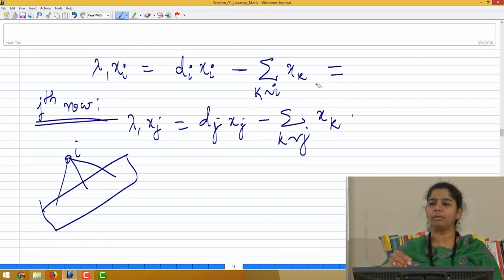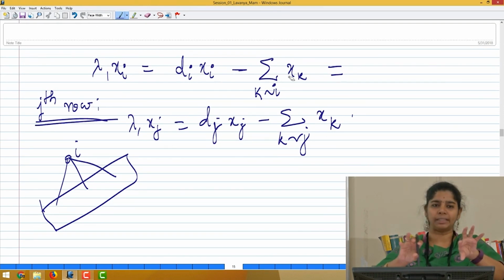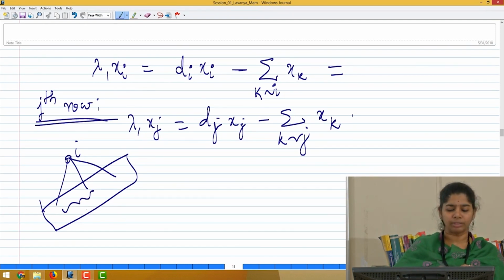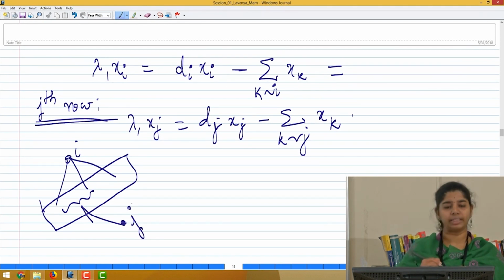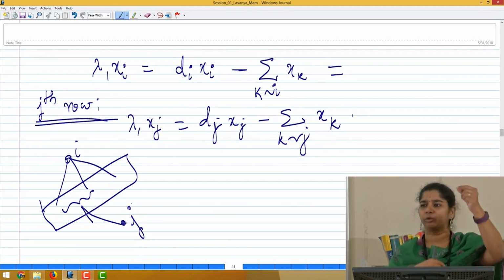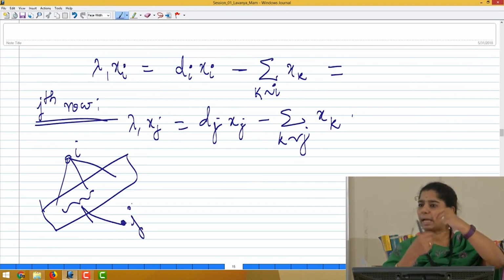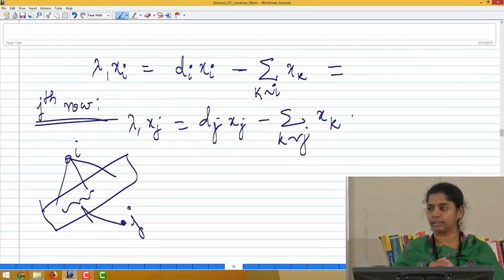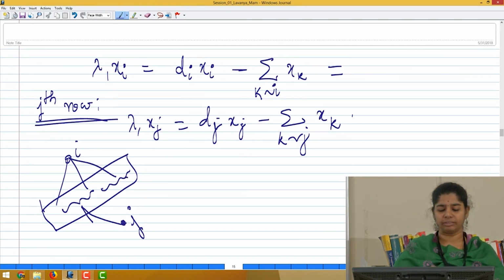So, from here I will divide the sum into two parts, that would be useful for me in such a way that all those vertices which are also going to be adjacent to the vertex j. Okay, I am talking about i and j, two vertices. So, let me capture all those things, so that these set of vertices which are adjacent to j and these set of vertices which are not adjacent to j.